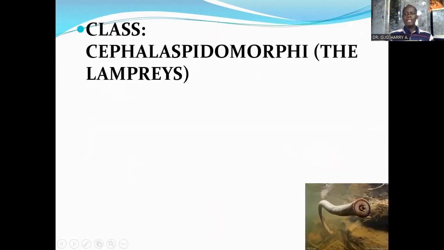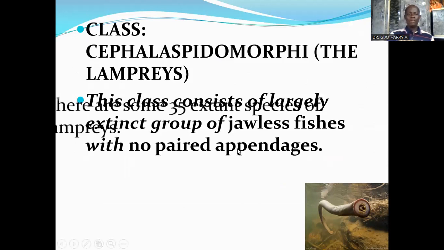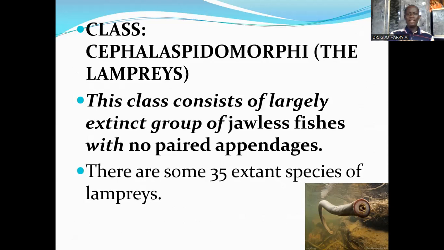Now let's look at the second class in the superclass Agnatostomata, and that's the class Cephalaspidomorphi, which is made up of the lampreys. This class consists of a largely extinct group of jawless fishes with no paired appendages. There are some 35 extant species of lampreys.